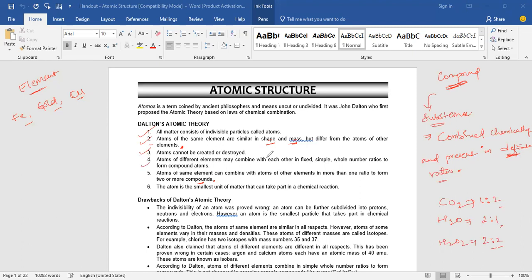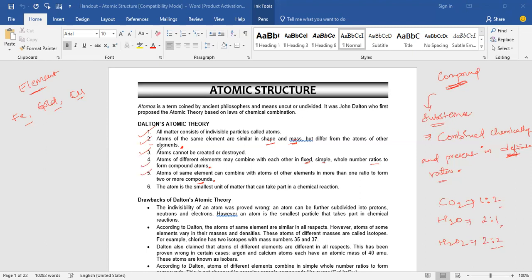Atoms of the different elements may combine with each other in fixed, simple, whole number ratios to form different compounds. That is the same thing we gave in the fourth and fifth point. So if we take the atom, the elements are always present in the definite ratio and combined chemically. Simple, the meaning of the fourth and fifth point. Yes, sir.